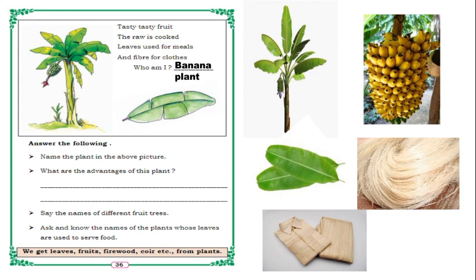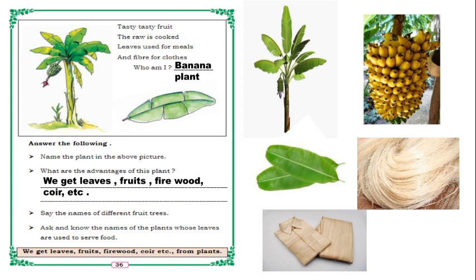Name the plant in the above picture. Which plant is it? Banana plant. What are the advantages of this plant? We get leaves, fruits, firewood, coir, etc. Say the names of different fruit trees. So many different fruit trees are there, like banana, mango tree, apple, isn't it? Yes, so many are there.